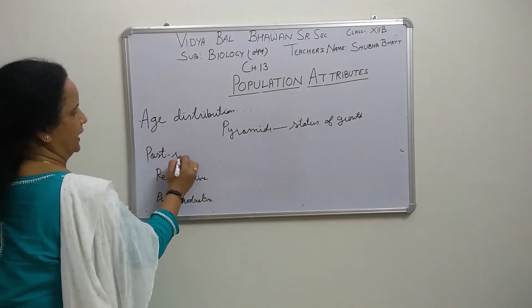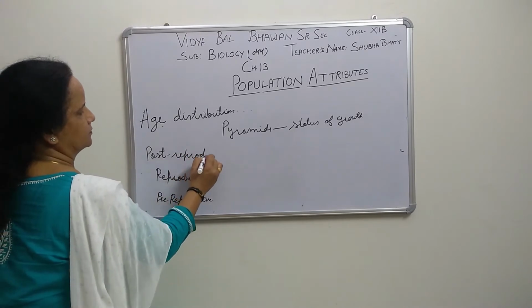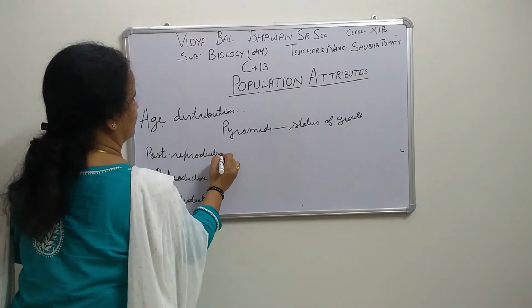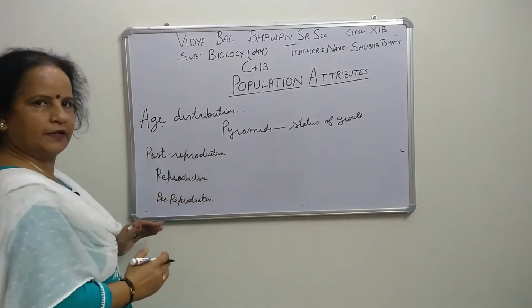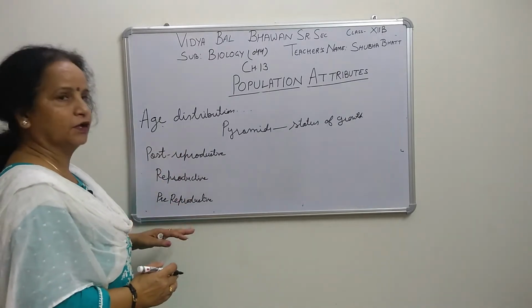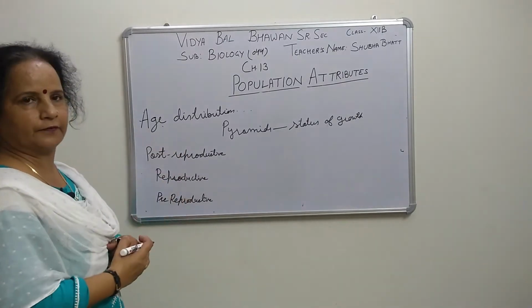Among these we are plotting a graph. These are different age groups: children are there, youth are there, old people are there, right? All these three. So we will see three conditions.